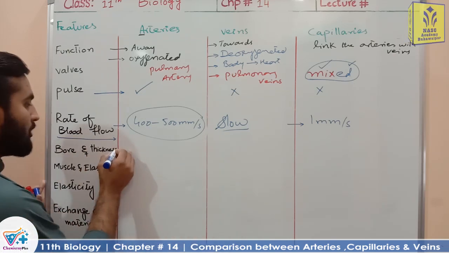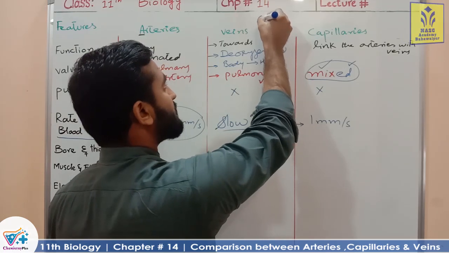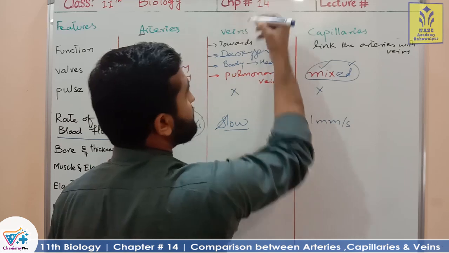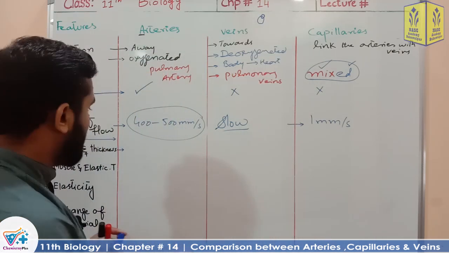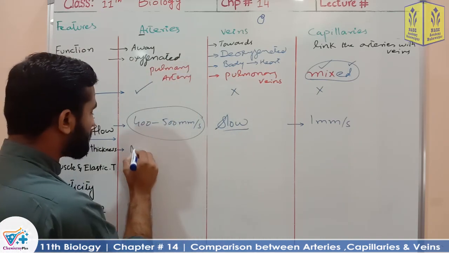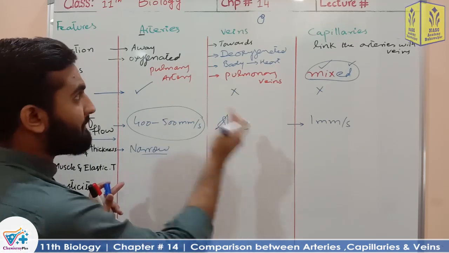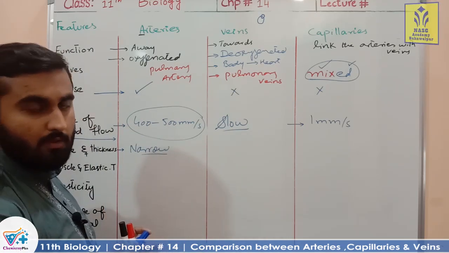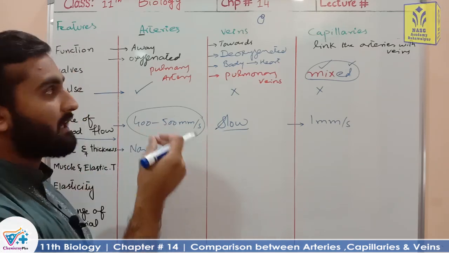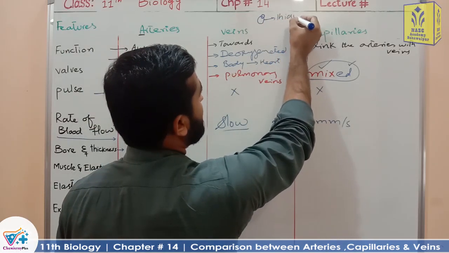Next is about the bore and thickening. Bore means the internal diameter of the blood vessel, and thickening means the thickness of the walls of the blood vessel. Clear? The bore of arteries is narrow, not so much narrow, but narrow as compared to veins. The bore is narrow, but the walls of the arteries are thick in nature.